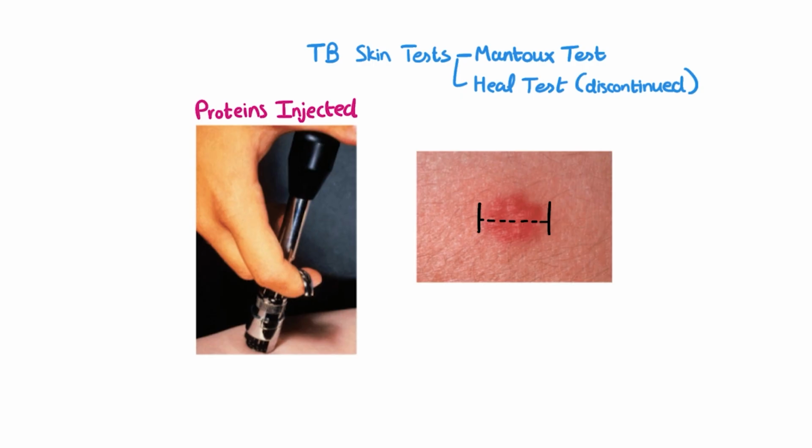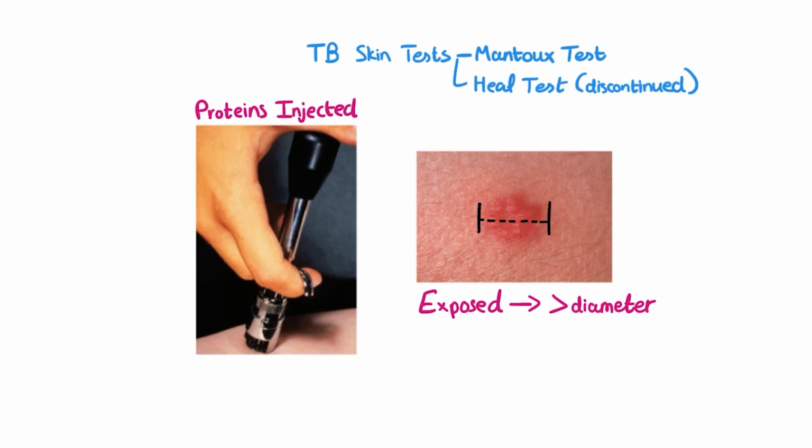Remember, if a person has already been exposed to something, then their immune system will mount a secondary immune response if they encounter that particular thing again. This secondary response is a much more potent one, and so if the person has been exposed to TB before, the diameter of this area will be greater. Now, of course, this test isn't perfect, and the results can be misleading in a number of different situations.